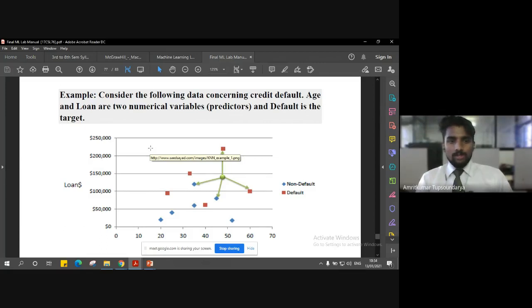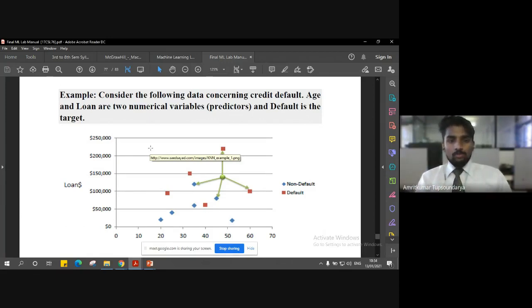Let's consider one example concerning credit default. Considering whether a person with a particular age and so much of a loan should be allowed to apply for the loan or not, right? What is the default value? What is the loan amount, and so on.